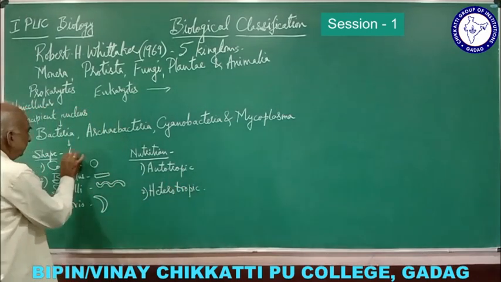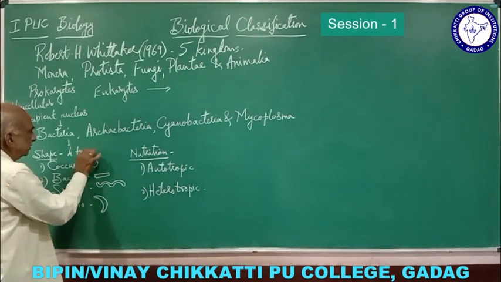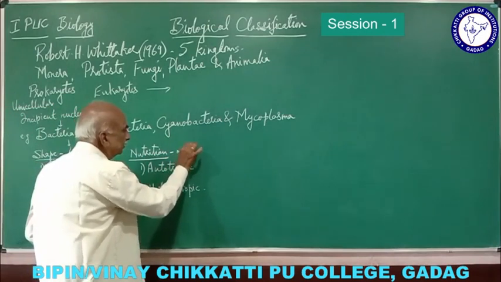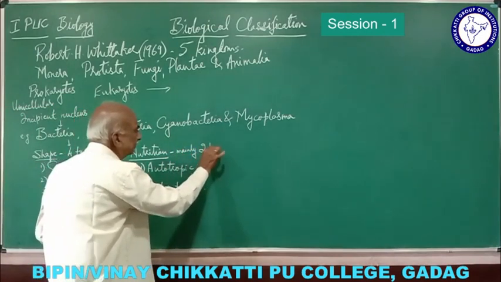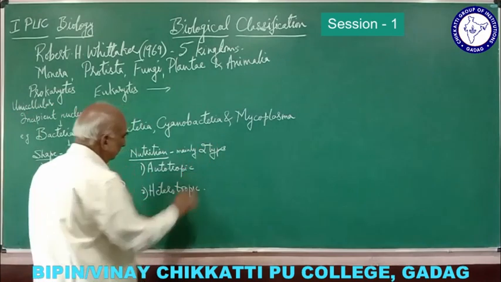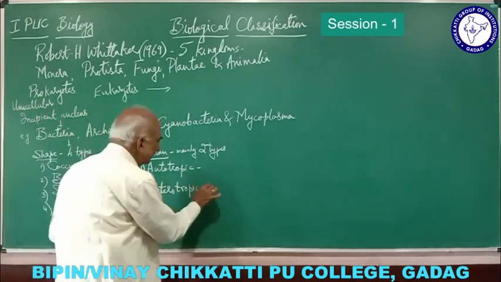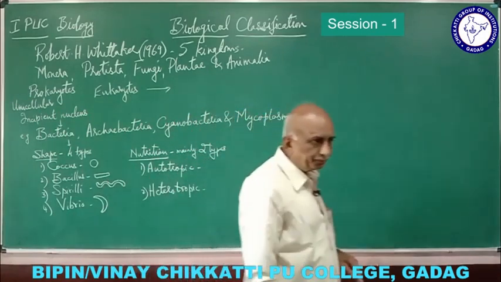So here there are four types based on the shape, and based on the nutrition they are mainly two types: autotrophic and heterotrophic. So autotrophic means auto, self.